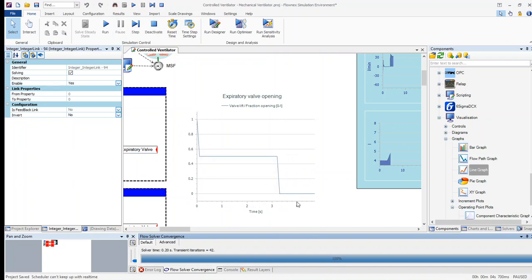So what will happen is that when the patient is breathing out, the valve will open, but then it will start closing again as to obtain a specific PEEP. It will stay at that specific value for a moment, and as soon as that PEEP has been reached, the valve will close again and the lung will be in rest state before the next breath will occur.